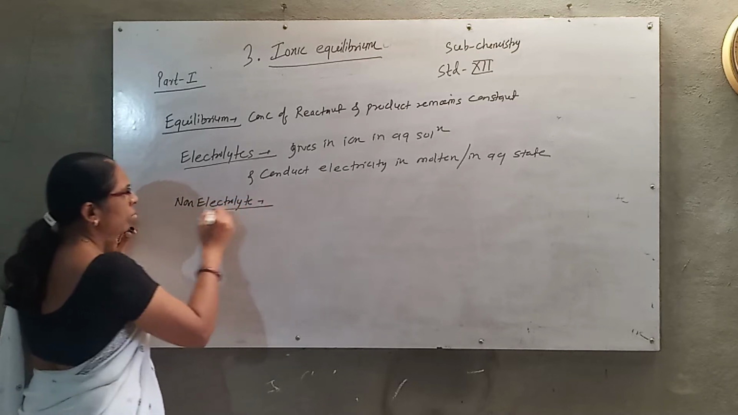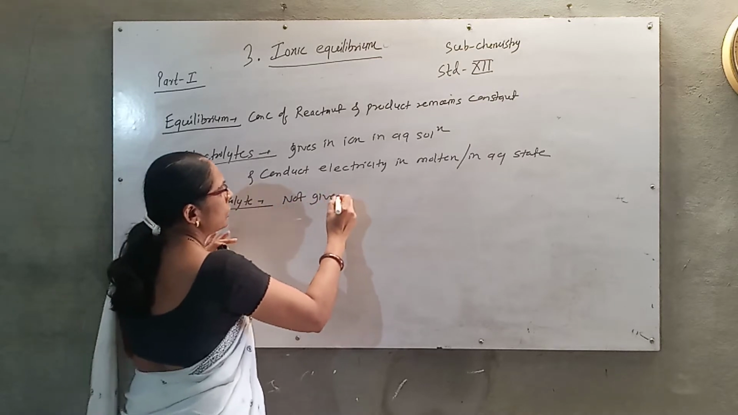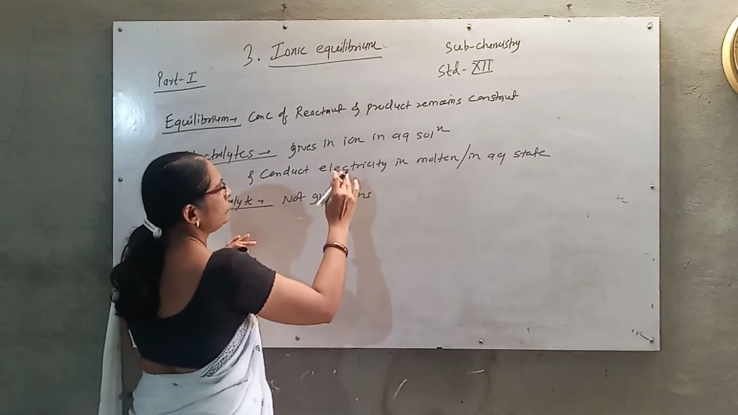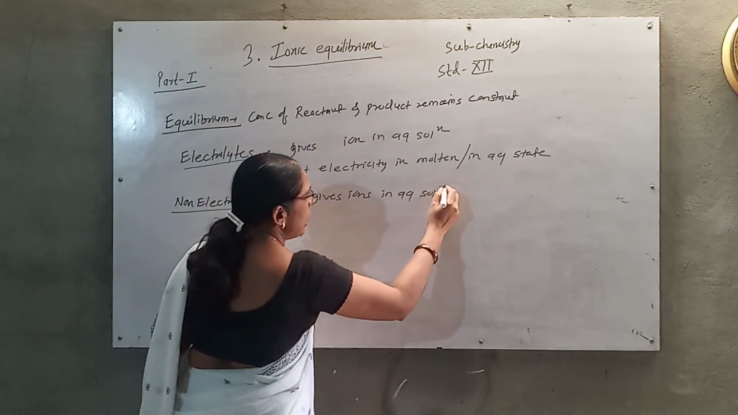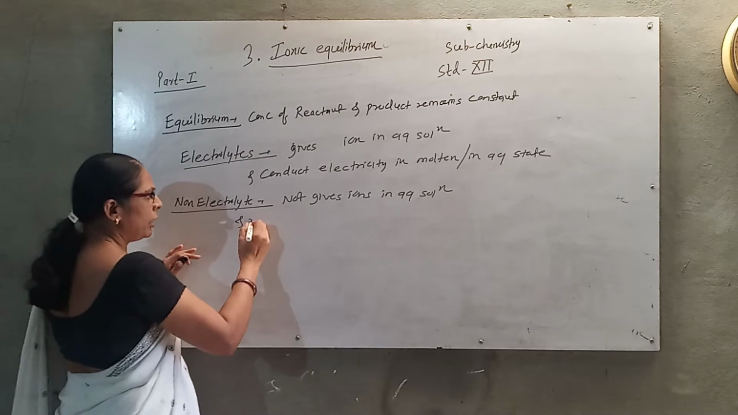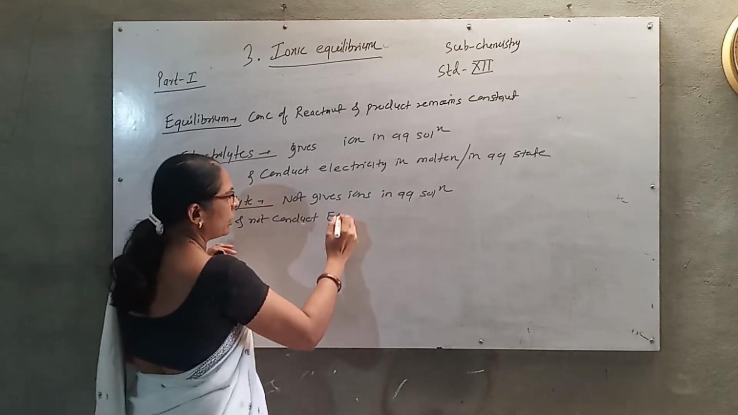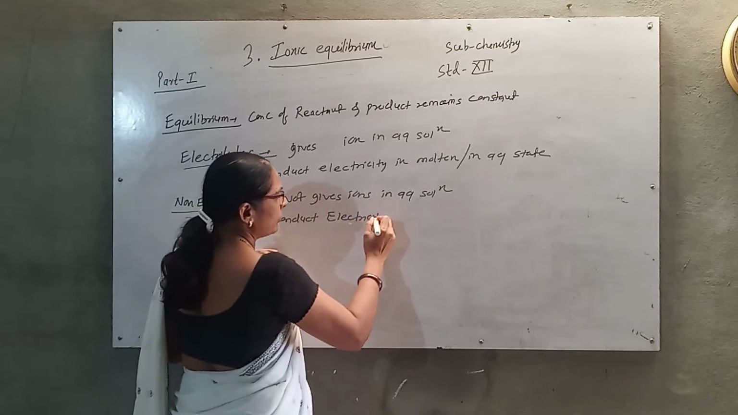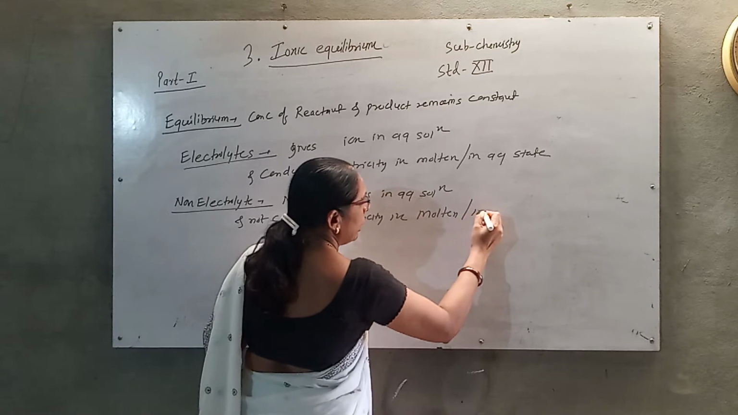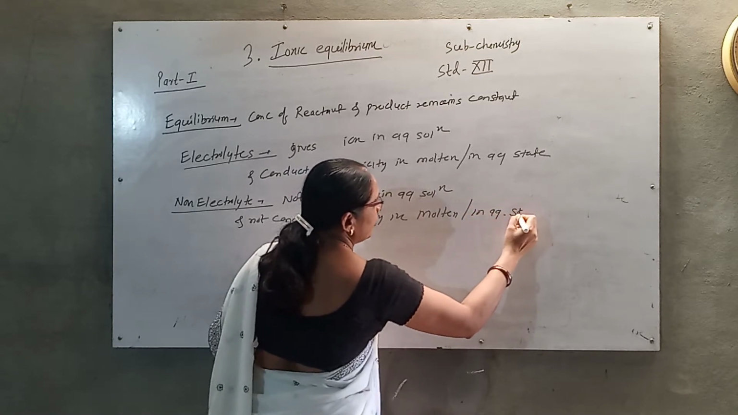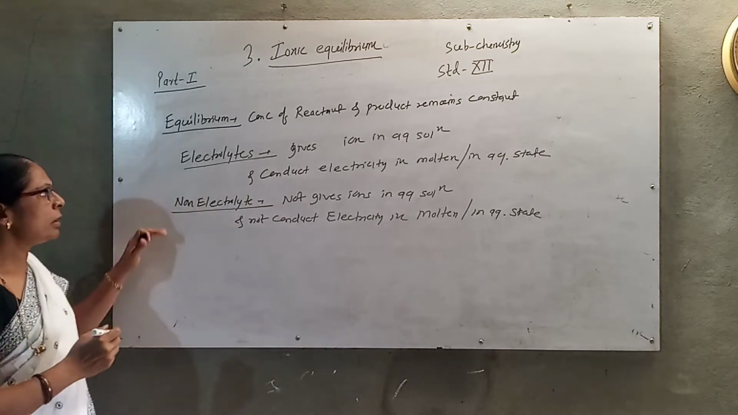Then the other point is non-electrolytes. So what are non-electrolytes? They do not produce ions in aqueous solution and do not conduct electricity in molten or aqueous state. Those which do not conduct electricity are called non-electrolytes.